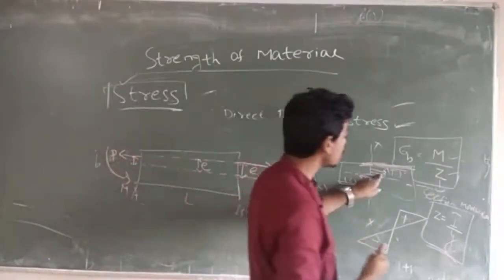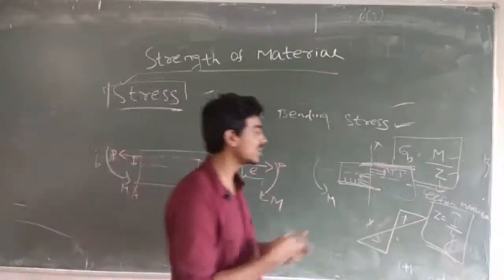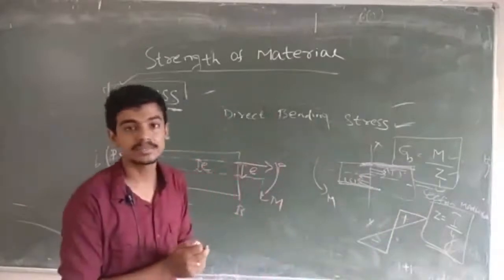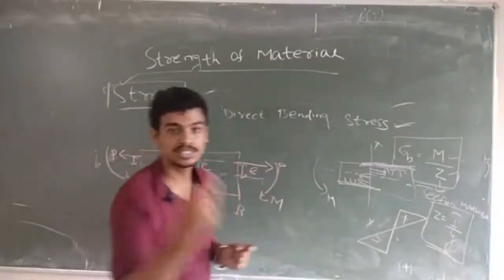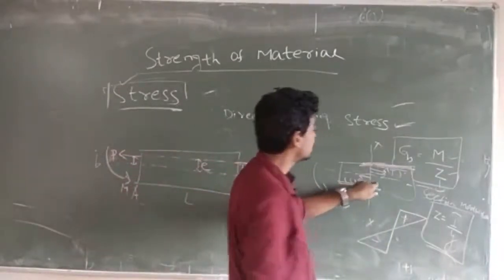The exception is our mild steel, that is a ductile material. In ductile material, they are both strong in tension and compression. Both values will be the same. Generally, they are weak in shear. What is shear? What is shear stress? We will study that in the next session. So we are not going into that.